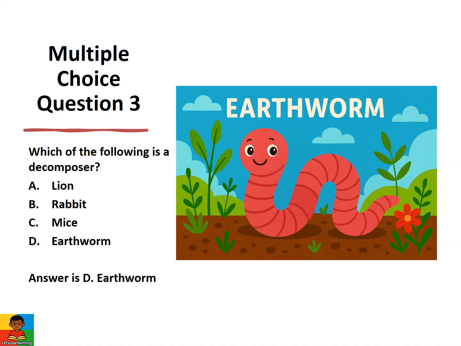Multiple choice question 3. Which of the following is a decomposer? A. Lion. B. Rabbit. C. Mice. D. Earthworm. The correct answer is D. Earthworm.